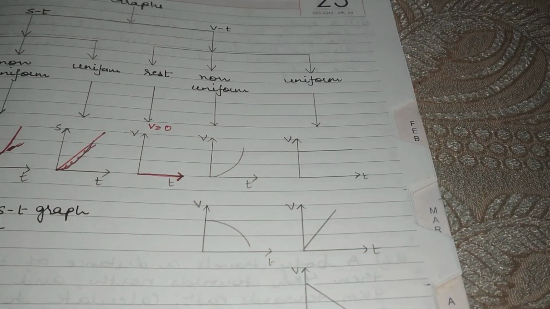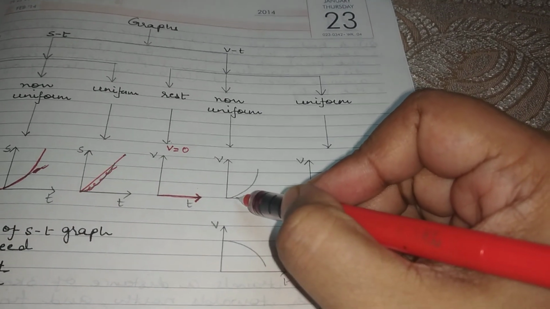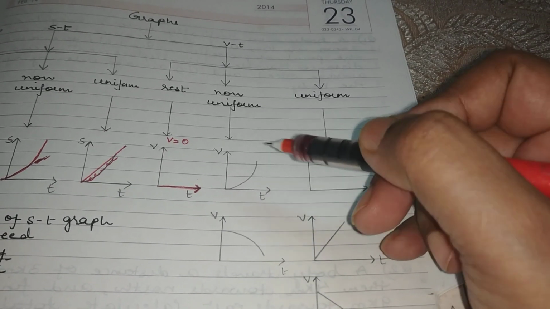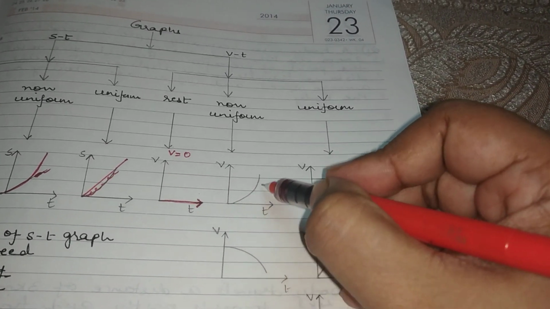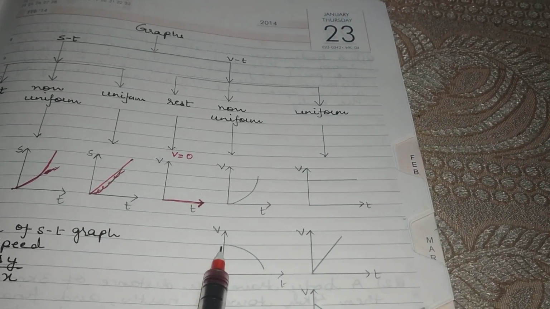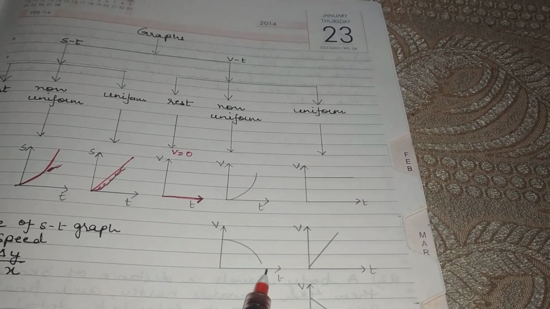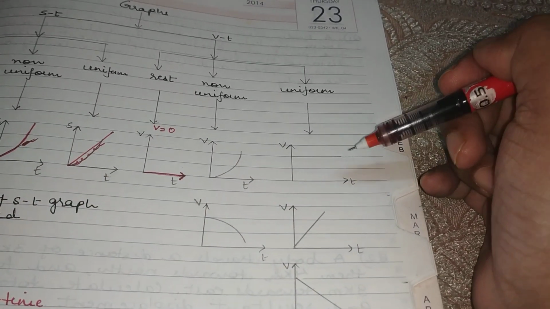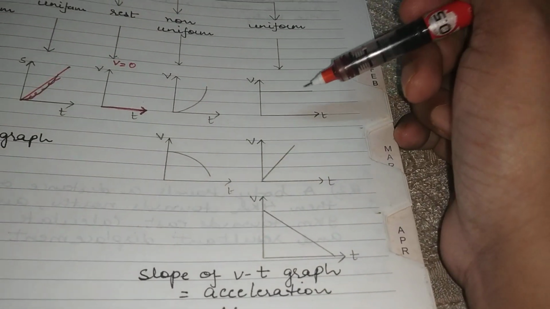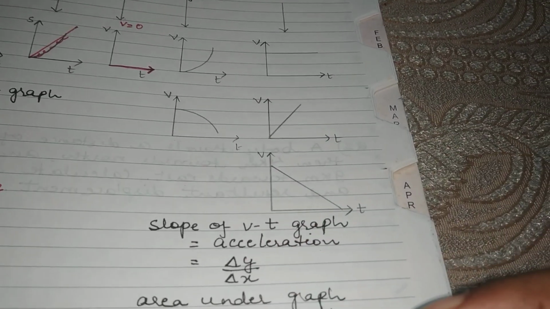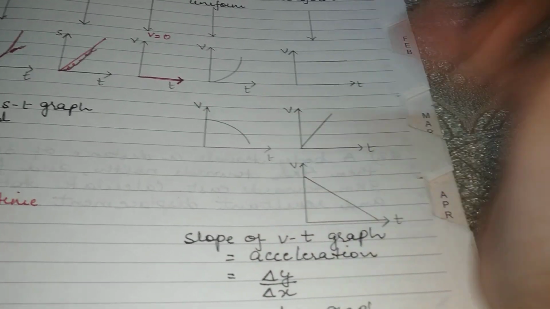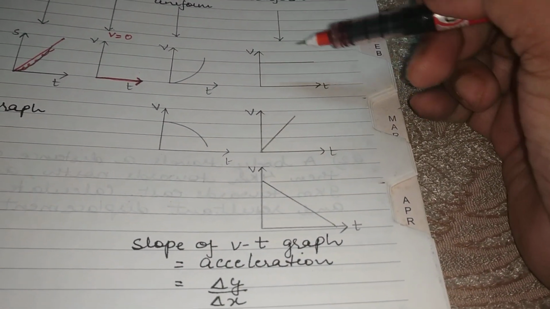When the body is under non-uniform velocity, right, that means it is not changing its velocity equally in equal intervals of time. Then if the velocity is increasing, the graph goes like this in a curved line, and when it is decreasing, it goes like this. We will be focusing on the uniform motion graphs because there only we will be able to find certain more quantities. Now this part is not to be done in detail. So let's focus on the uniform one.